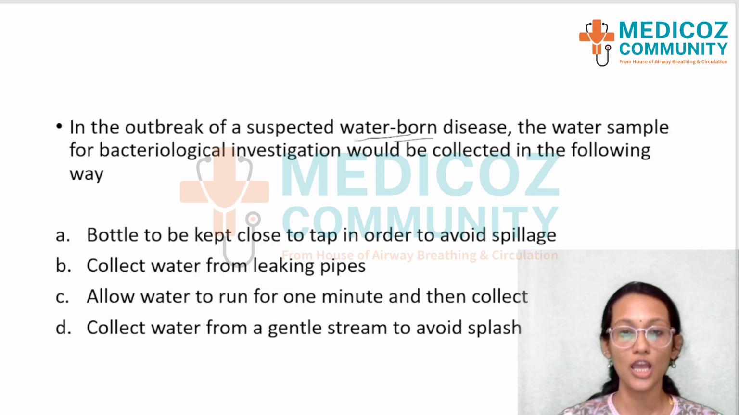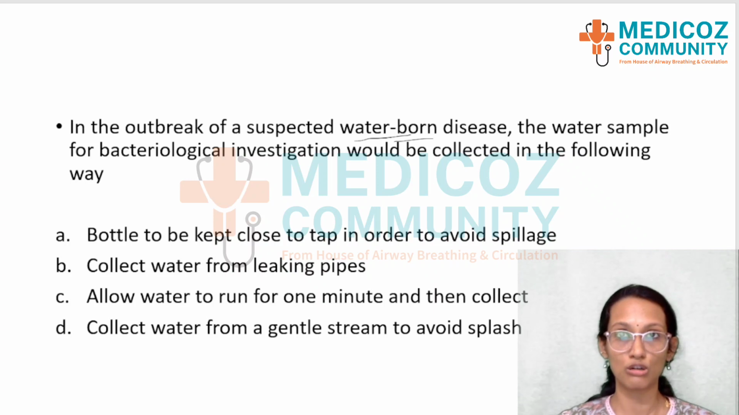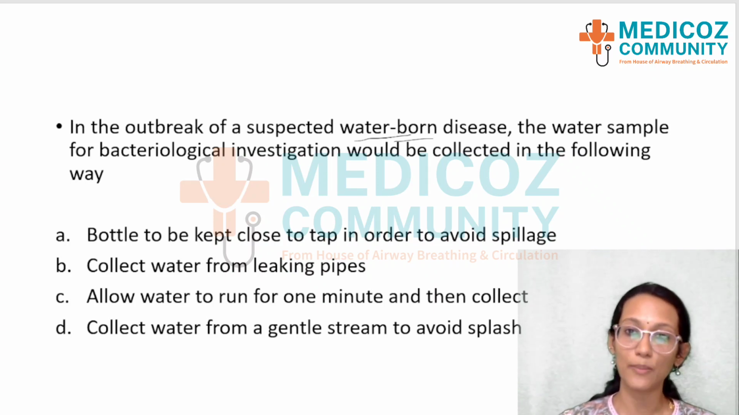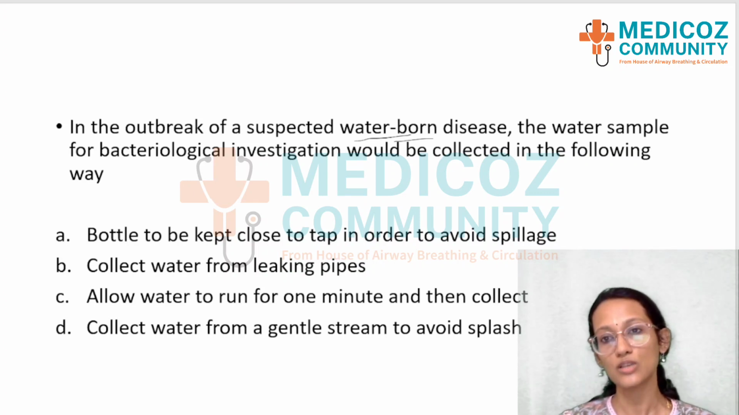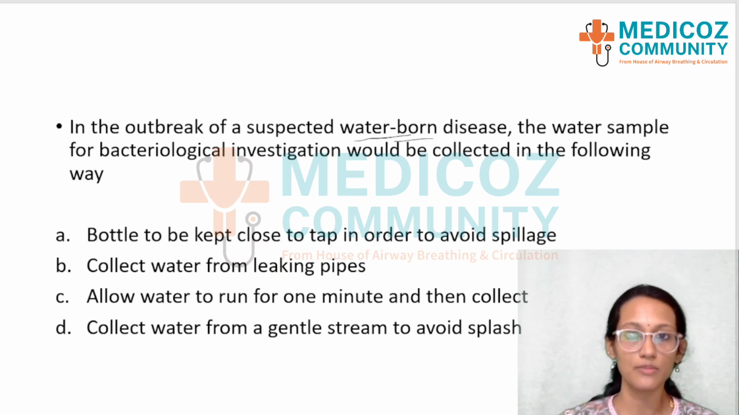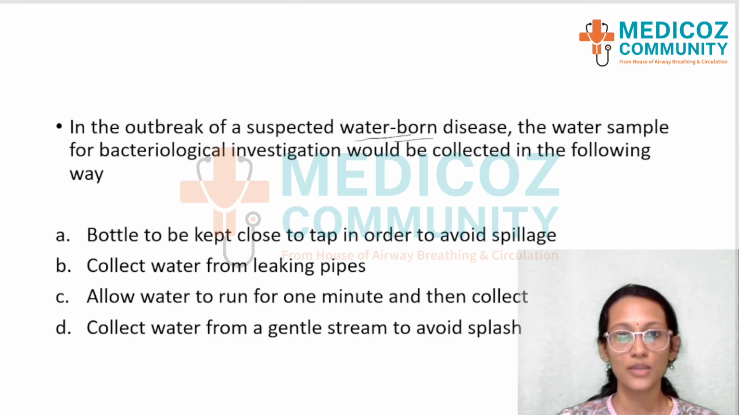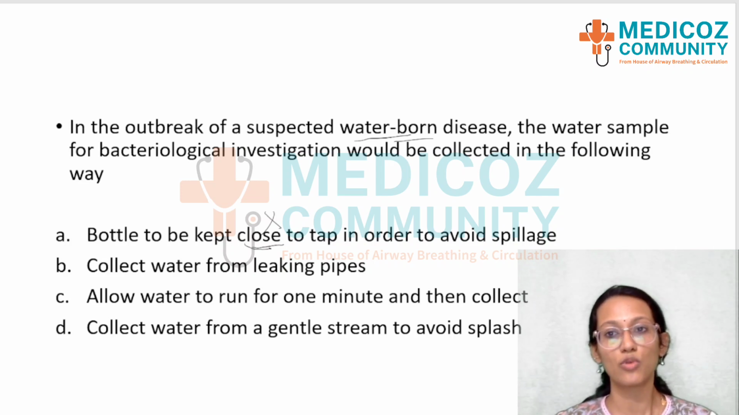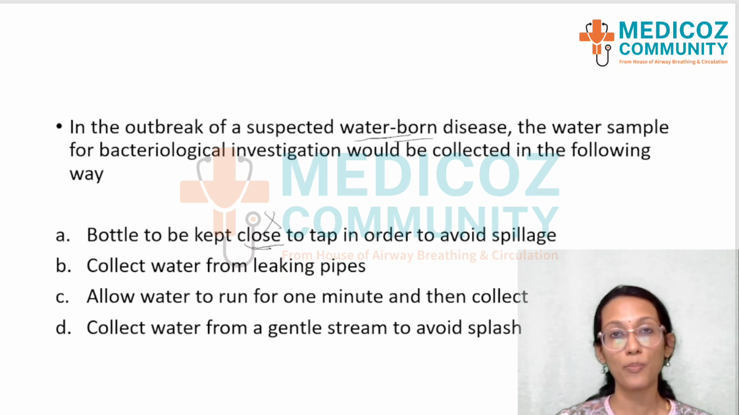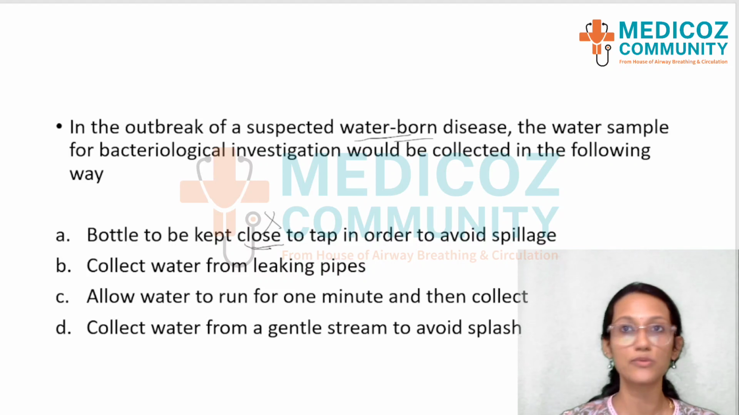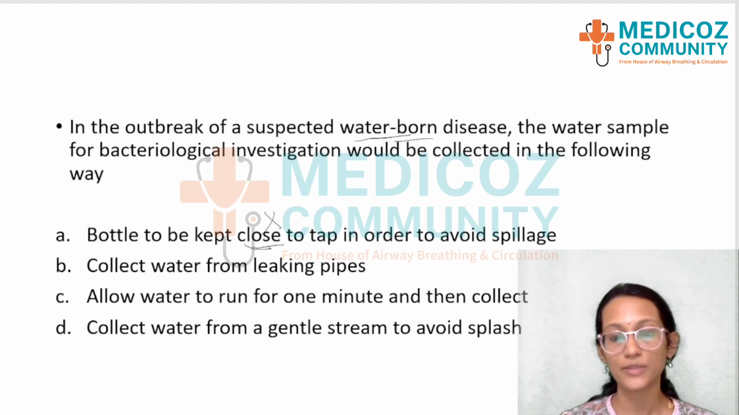The first thing is that the bottle should not be kept close to the tap from which we are collecting, because the opening of the tap itself would be contaminated. So even if the water is not contaminated, sometimes we can get false results. So the bottle is to be kept not close to the tap, it's to be kept far away. So that is not the option. Again, another point to be kept in mind is that water should be collected from properly working taps and pipes and not from leaking ones, because leaking pipes would anyway have multiple contaminations.